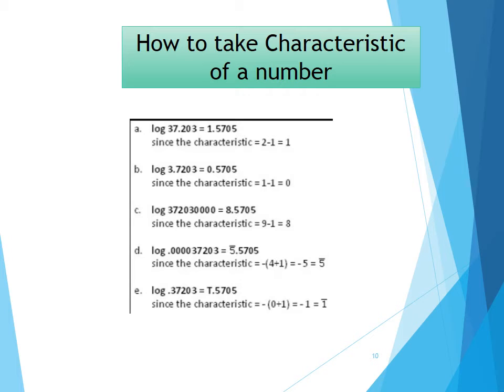Now about taking the mantissa. Please type log bracket 37.203 bracket close. What answer do you get? 1.5705. Now type log bracket 3.7203. What answer do you get? 0.5705. If you observe, in the first part the mantissa was 0.5705. Similarly, in the second part, mantissa is 0.5705. Now take the logarithm of the third number by using your calculator, and again you will see that the mantissa is 5705, and it continues for all the parts.